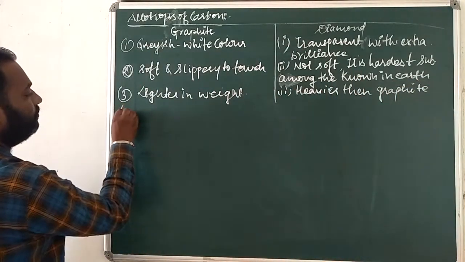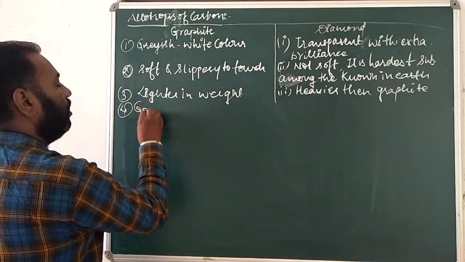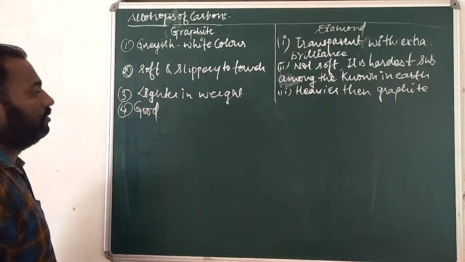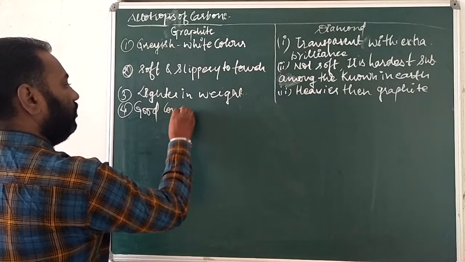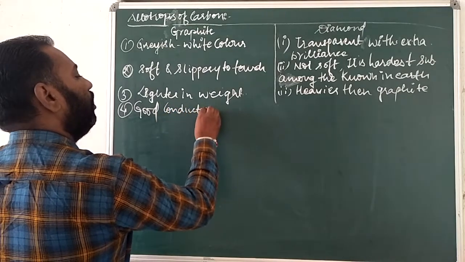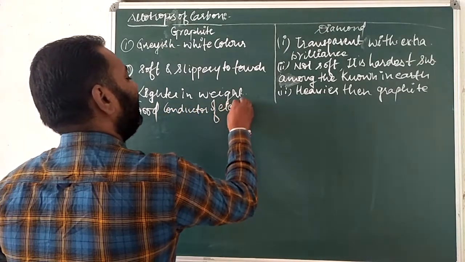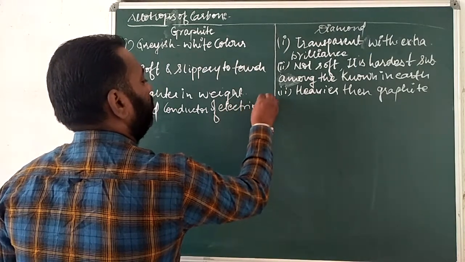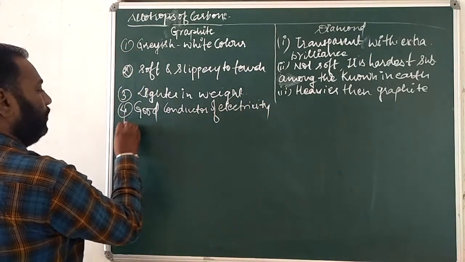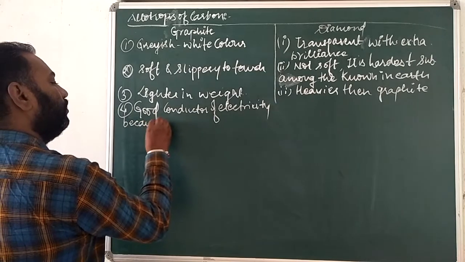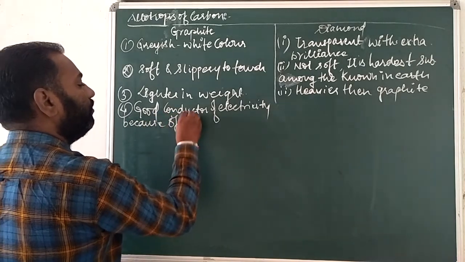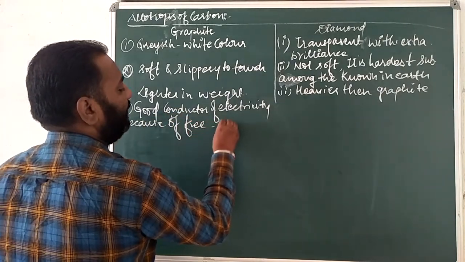Fourth, graphite is a good conductor of electricity because of free electrons.